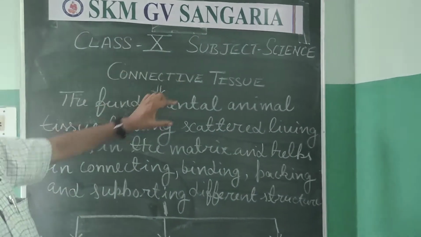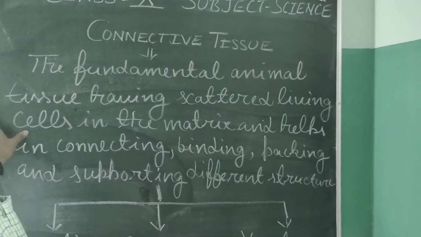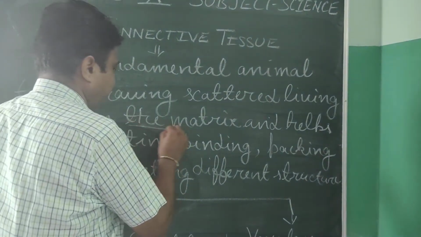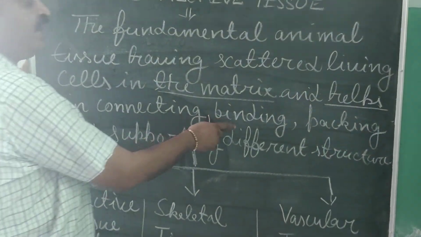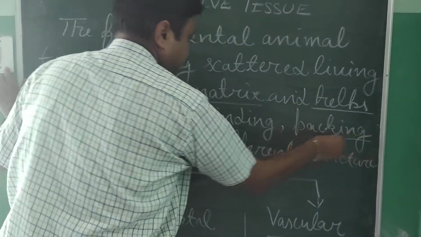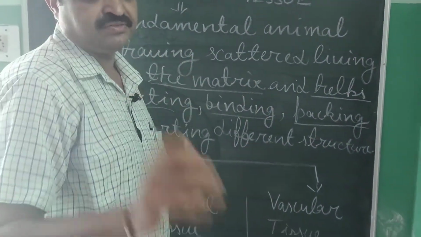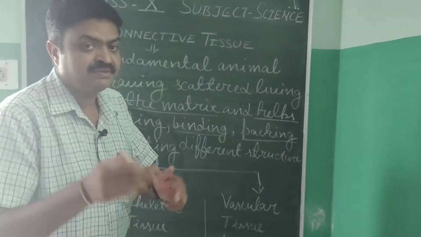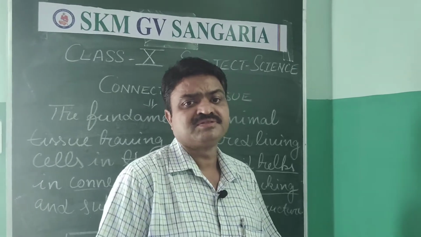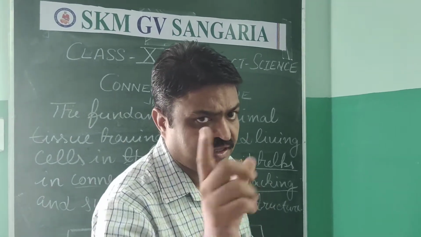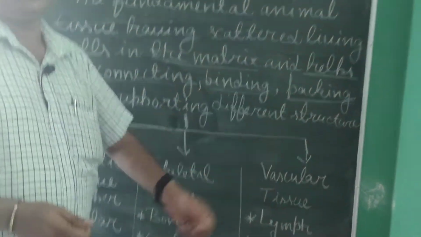It is the fundamental animal tissue having scattered living cells in the matrix and helps in connecting, binding, packing and supporting different structures. Means it connects, binds or packs the different structures. There are mainly three types of connective tissue.